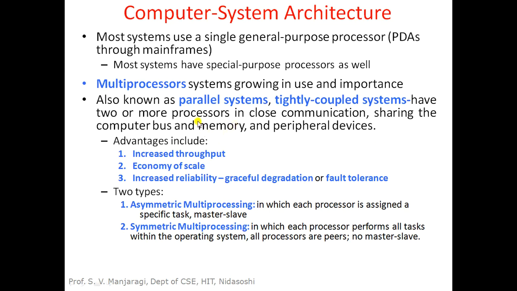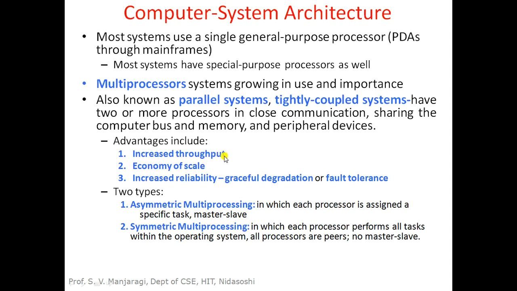With the multiprocessor system, there are some advantages. The first one is increased throughput. By increasing the number of processors, we can expect more work done in less time. How can we define throughput? Throughput is the number of programs executed per unit time. As much as possible, we need to improve the throughput. In a multiprocessor system, there are multiple CPUs capable of executing multiple programs simultaneously, so definitely the throughput of the system will be increased.